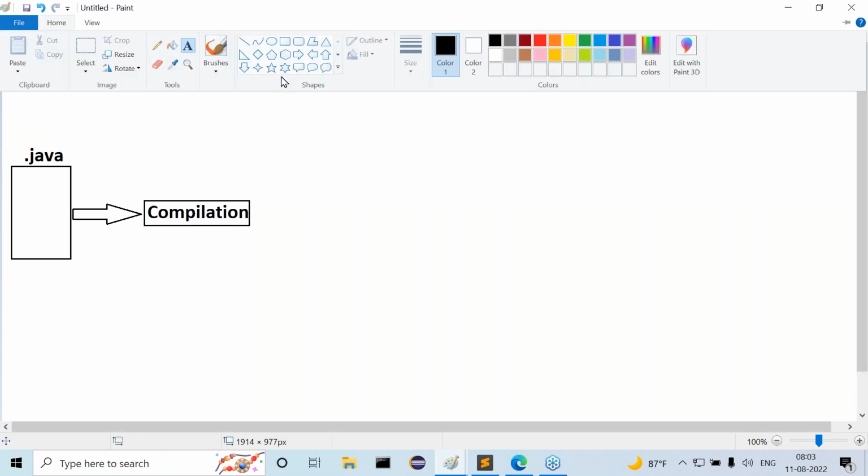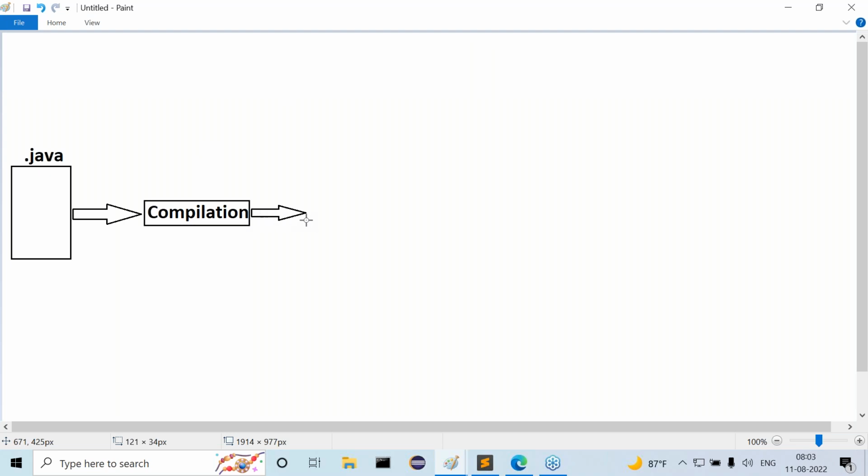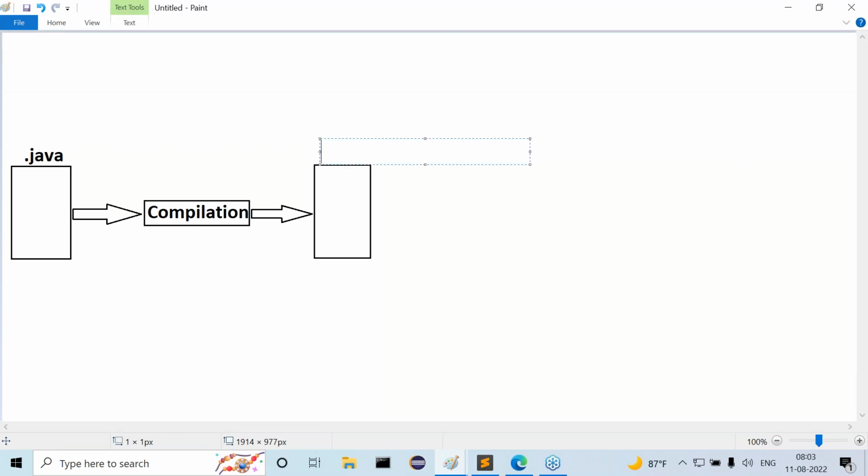When we perform compilation, in the case of C and C++, we get a .exe file. But in the case of Java, no confusion, only one type of file we get. After compilation of our Java file, that file is a .class file. It is not a .exe file. Now we have a question, and here we get one interview question also: what are the differences between .exe file and .class file?